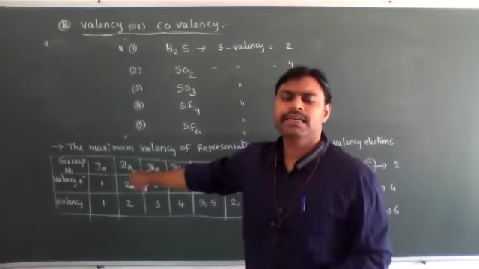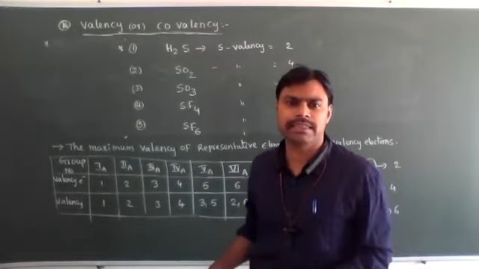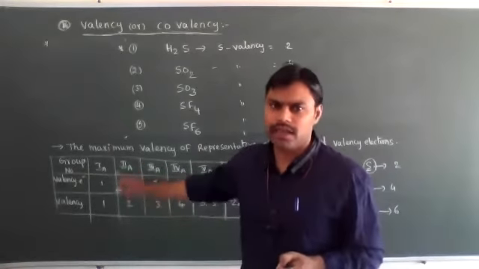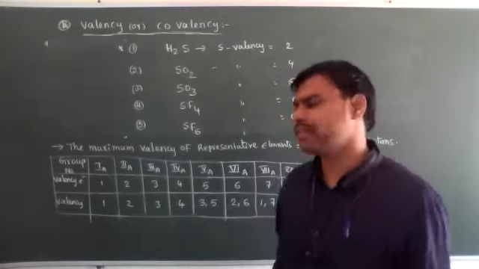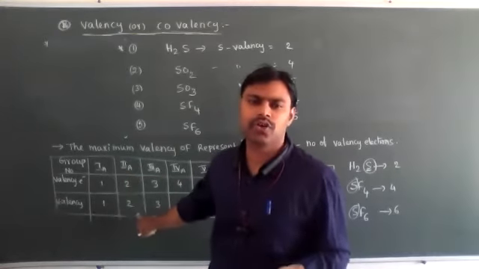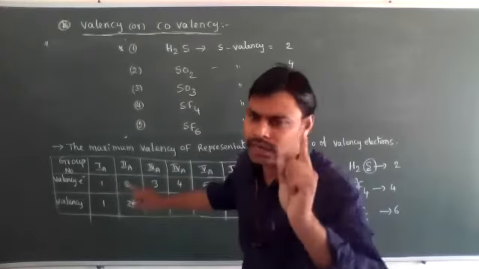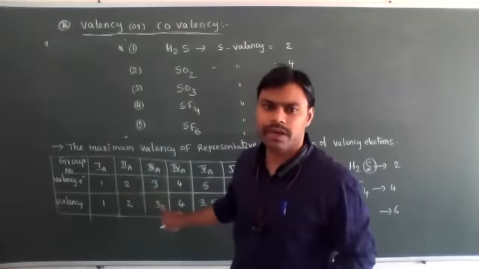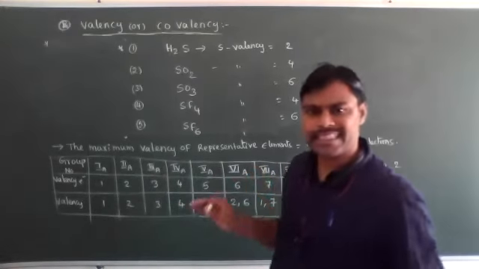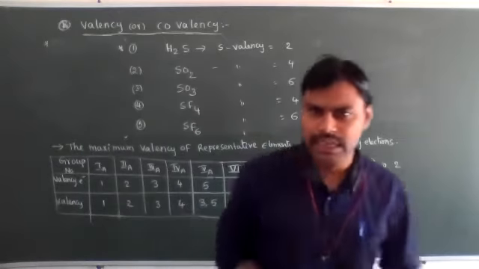First A, second A means S block elements. Third A and fourth A group elements mostly show one kind of valence only. First A group element valence is always fixed, it is 1. Second A group elements valence is always fixed, it is 2 only. They don't have minimum and maximum. Third A group elements 3 and fourth A group elements 4. But from the 5th, 6th, 7th and zero groups onwards, they exhibit different valences.